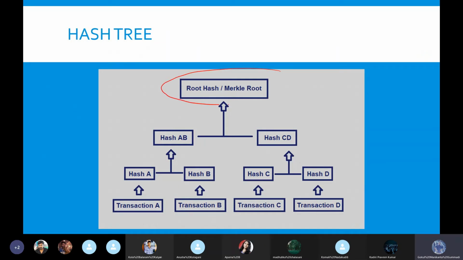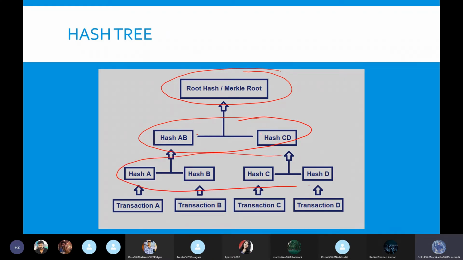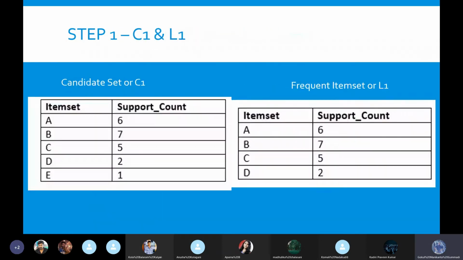It first takes the first row, then it goes with the second row. It identifies if there are any association rules here. Then it will go for the third row, and if there are any association rules here, then it will go with the fourth row, like that. That is how the breadth first search will happen.